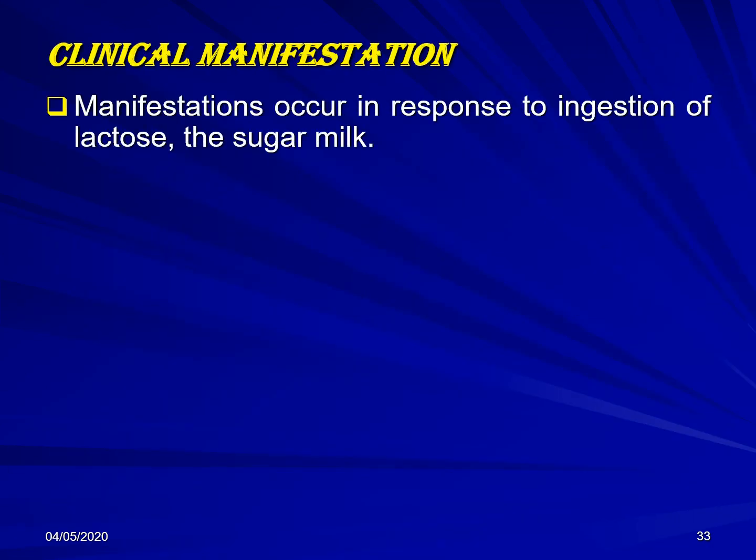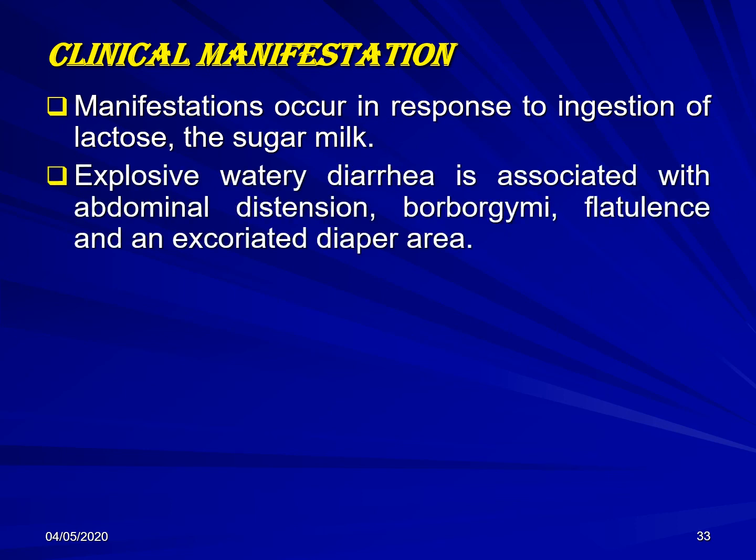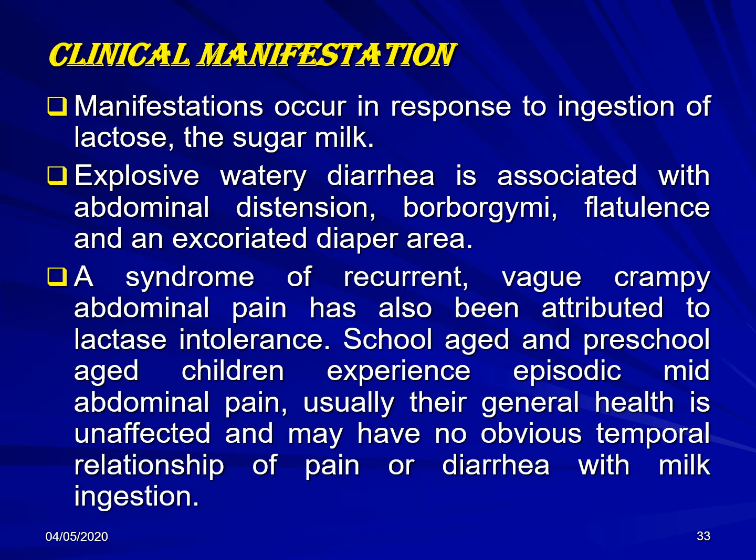Clinically, the patient presents with the symptoms of malabsorption after the ingestion of milk, leading to explosive watery diarrhea associated with abdominal distention, borborygmi, flatulence, and excoriated diarrhea. There is a syndrome of recurrent vague crampy abdominal pain that has been attributed to the lactose intolerance. We talked about it; many school age children come with recurrent abdominal pain, especially on the ingestion of milk. This is actually of the developmental type.